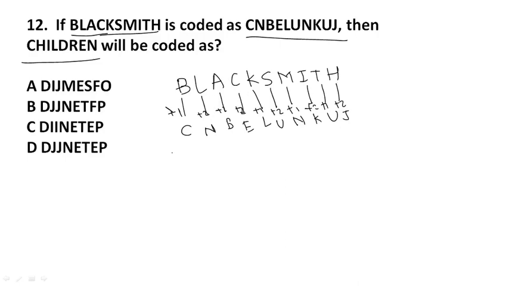In the same way, what they asked is CHILDREN. First we have to write it down like this.